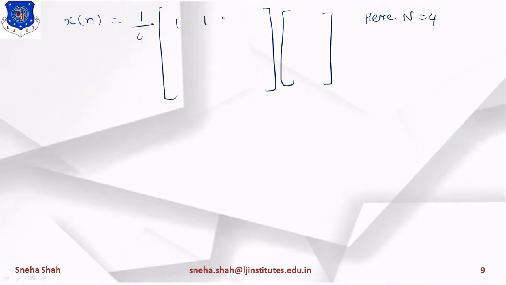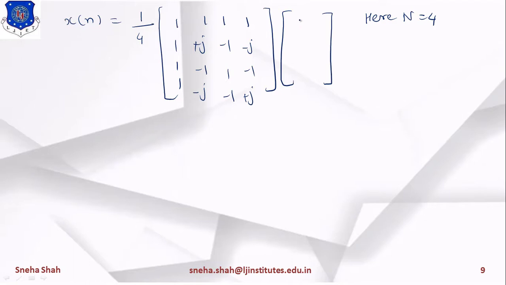First of all, I am writing the matrix of the Twiddle factor. Its value is 1 1 1 1, then next 1 minus j minus 1 j, same way 1 minus 1 1 minus 1, and the last row is this, right? This one is the matrix of the Twiddle factor. Now we have to represent the conjugate of this Twiddle factor matrix. So instead of minus j we will write plus, instead of plus j we will write minus. So only the sign of j will change and all the real parts will remain as they are.